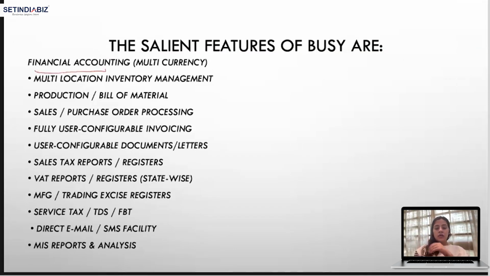Then it is multi-location inventory management. Multi-location inventory management means, as we learned in Tally, that we created godowns and we made a record that this much raw material is stored in this godown, right? We can also make records of godowns in multiple locations in this Busy software. We can create godowns, and when we are selling, we can mention from which godown it is going. So when we mention that, we can have an update on that godown, right?